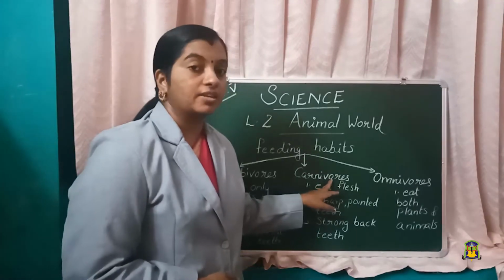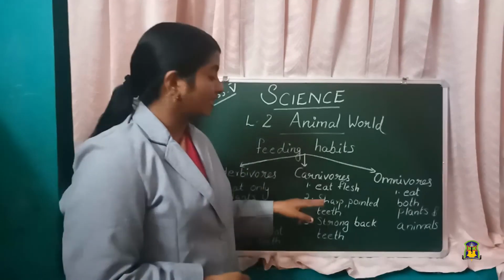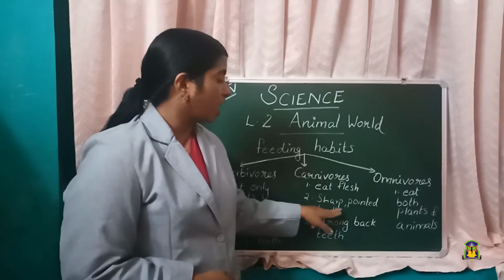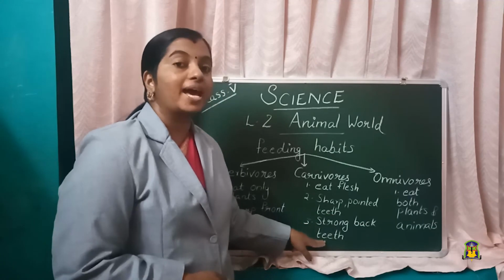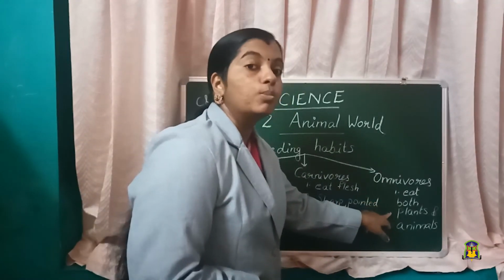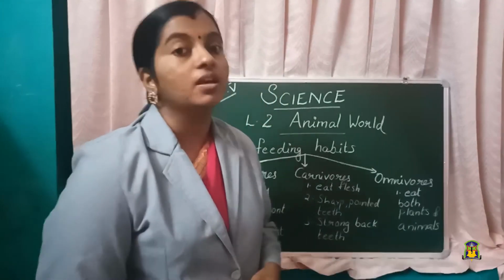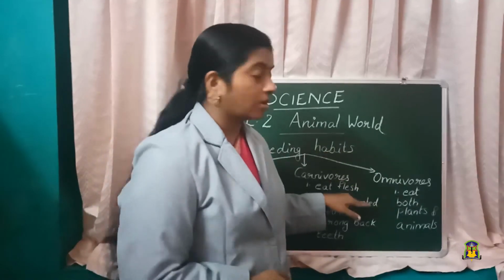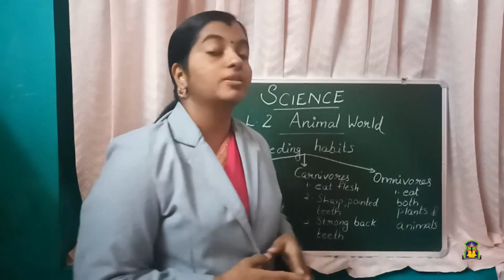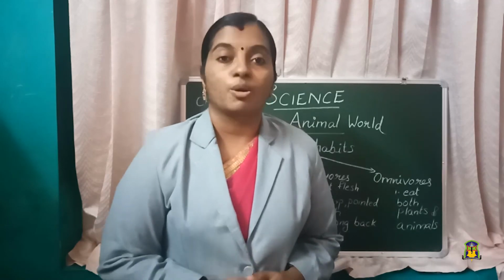Then we come to carnivores. What are carnivores? Carnivores are animals that eat the flesh of other animals. They have sharp pointed teeth and strong back teeth. Then omnivores. Omnivores are animals that eat both plants and animals. They depend on both plants and animals for their food. So this is about today's topic, that is the classification of animals on the basis of their feeding habit. Based on the feeding habit, animals are classified into herbivores, carnivores and omnivores.